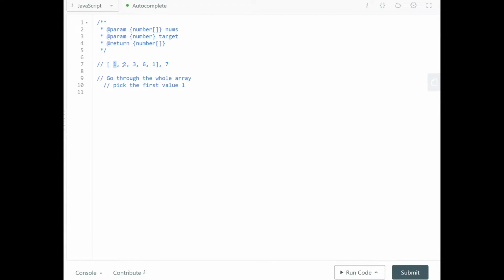Well, before you stop, I'm going to go, okay, I need to remember this is 1, but I need to check whether or not my remaining bits will add up to give me my target number, right? So once I iterate the first value, I need to iterate again to check if the following values would give me the next number. So I'll go through the remaining array and check if there is a value that will give me bingo. Okay, so simple enough.